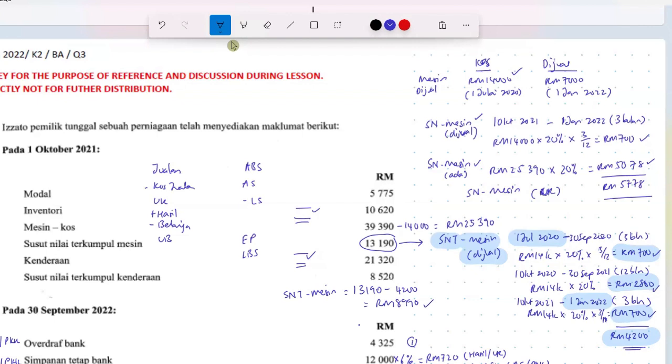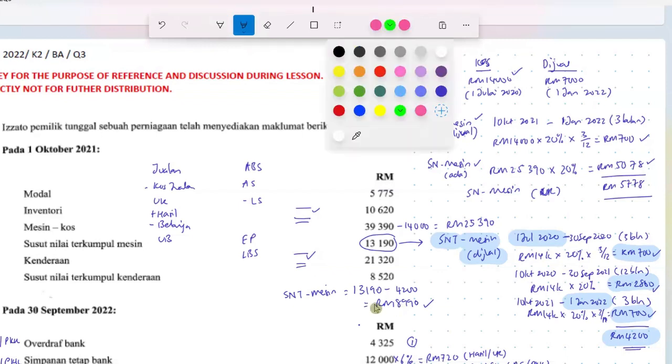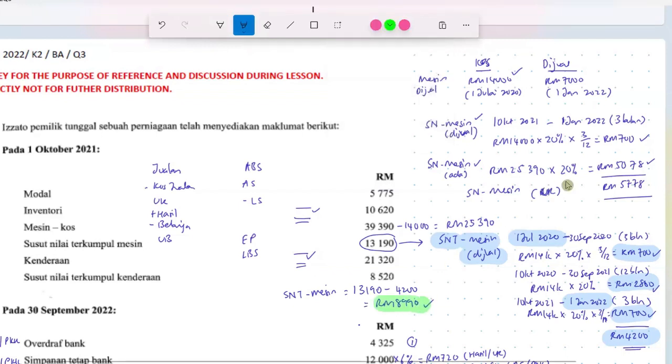Awal tahun based on opening date 1st October. We take this amount, add with susut nilai for machine in the current year. We will get susut nilai terkumpul machine, accumulated depreciation. Susut nilai terkumpul machine is the green color one. 8,990 add with 5,778.